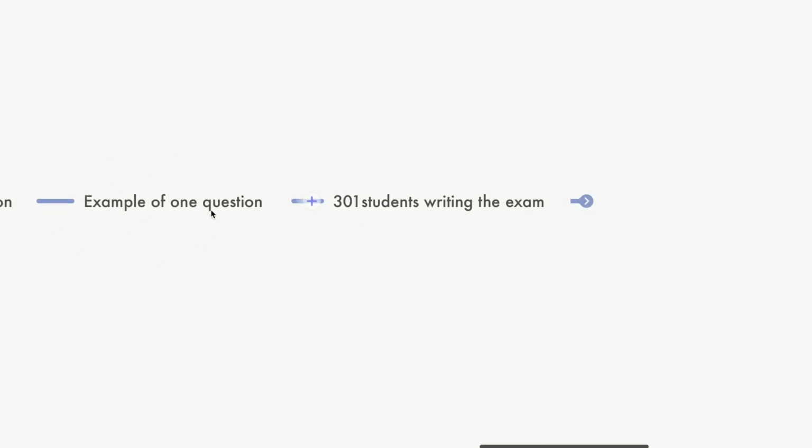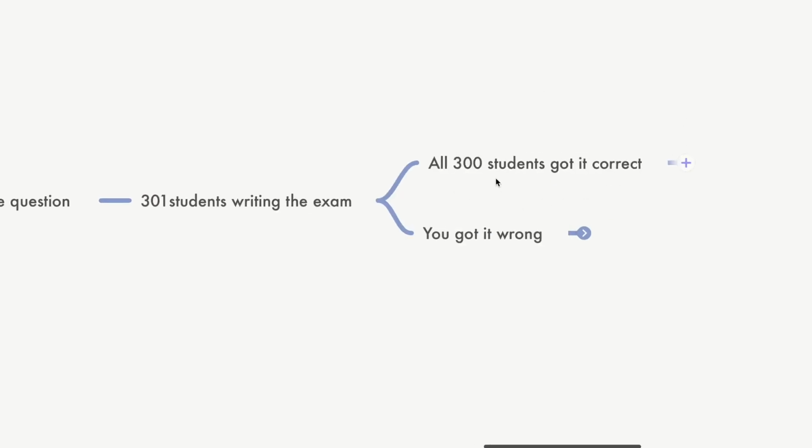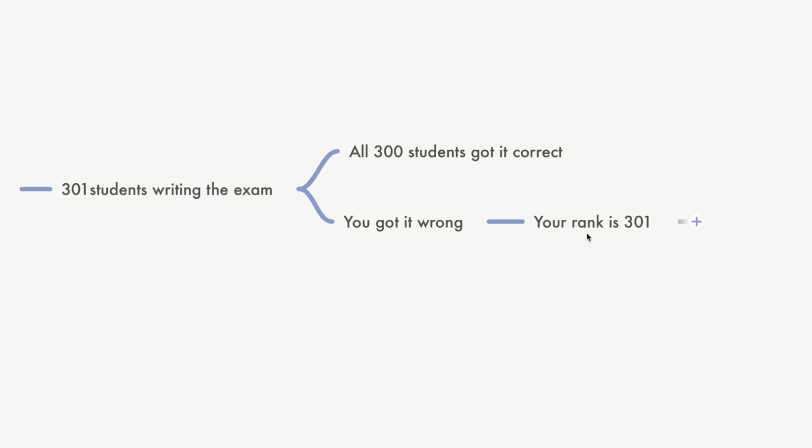We are taking 1 or 10 questions from this list, and imagine that 300 others and 1 of them, you, are writing. All the 300 students got it correct and you got it wrong, hypothetically, or let it be me. Then what is your or my rank going to be? 300 students got it correct, so your rank is going to be 301.